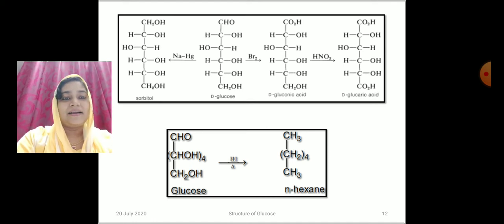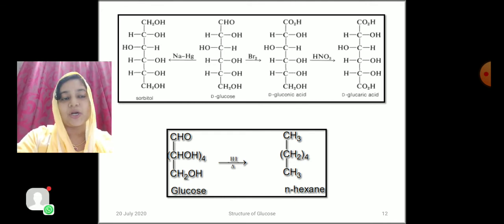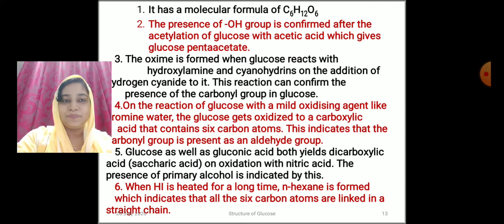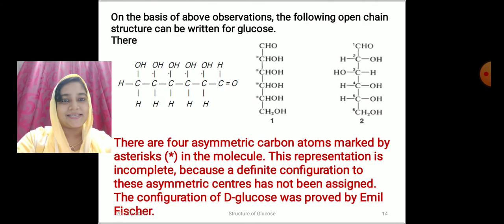And here, D-glucose, some reactions showing glucose: on reduction with sodium amalgam we get sorbitol, and on oxidation with bromine water we get gluconic acid. On further oxidation we get glucaric acid or saccharic acid, and also on reduction with HI we get normal hexane. And all these points are summarized here.